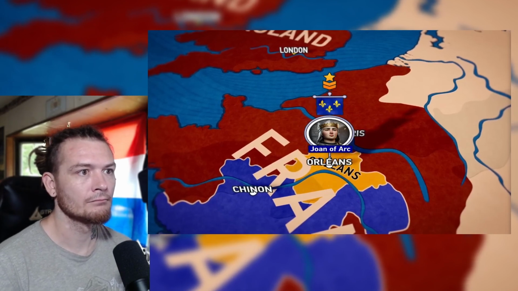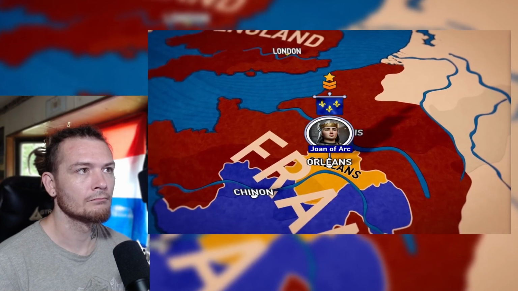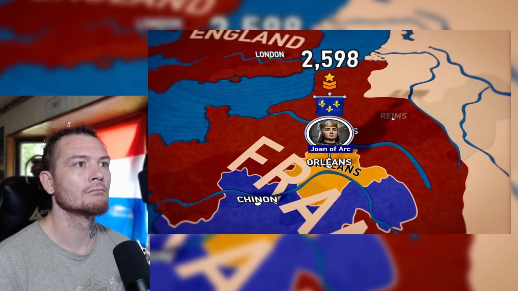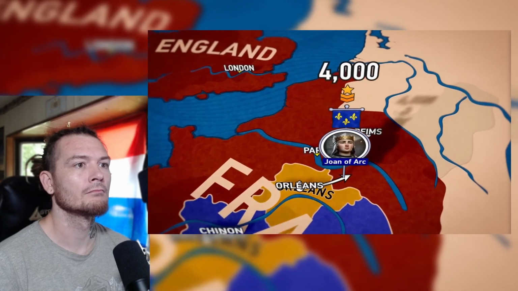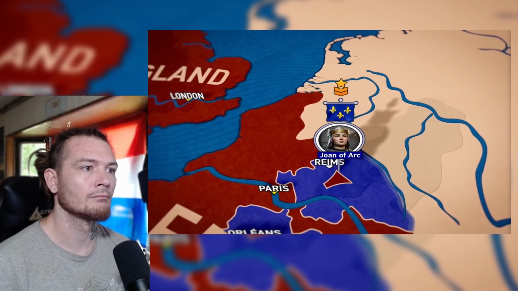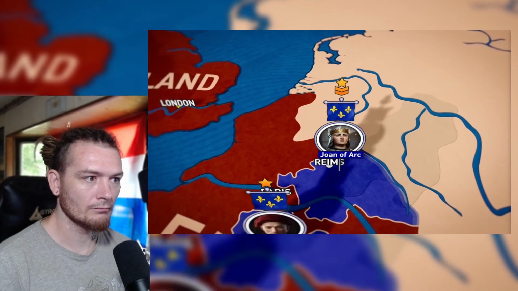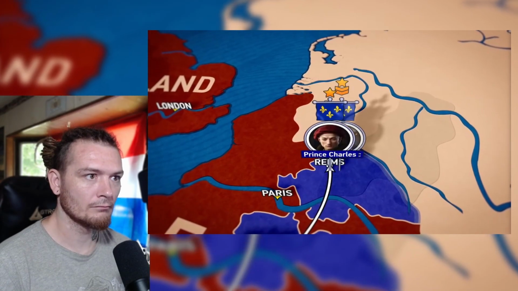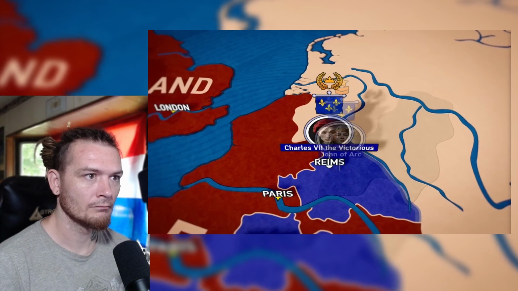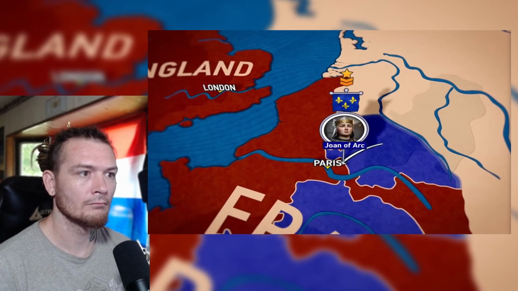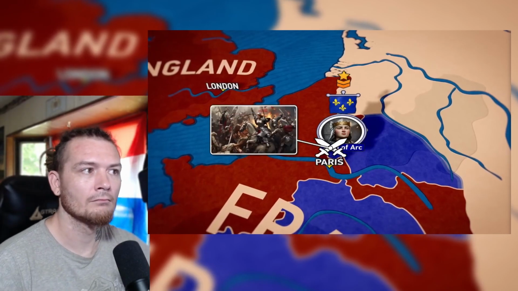These victories boosted French morale, and Joan of Arc, the Maid of Orleans, was given command of a larger force and set out to liberate Reims. The inhabitants of Champagne surrendered their lands without a fight. The French prince, now Charles VII, arrived in Reims for his coronation, earning the title the Victorious. Joan of Arc aimed to liberate the French capital. She laid siege to Paris, but...